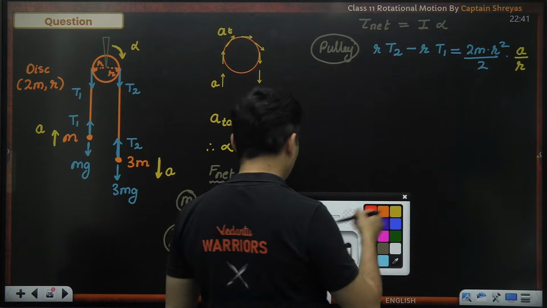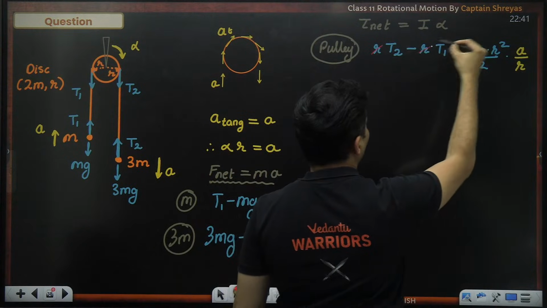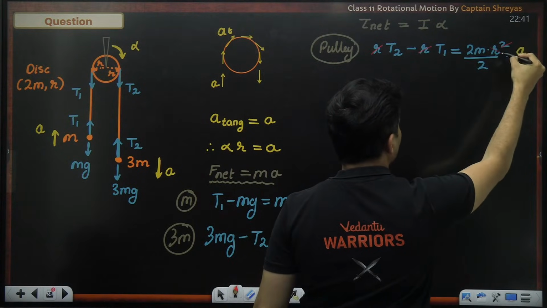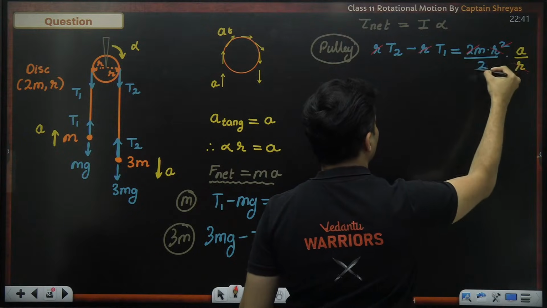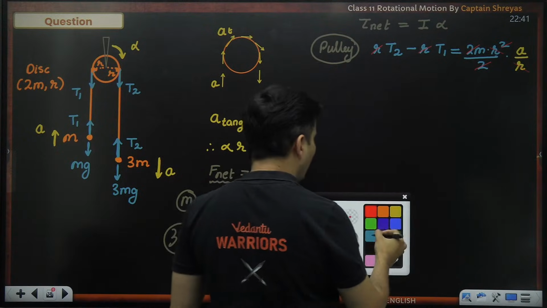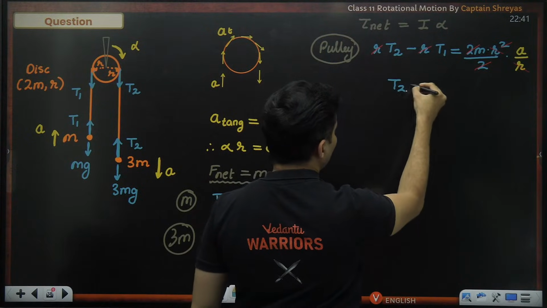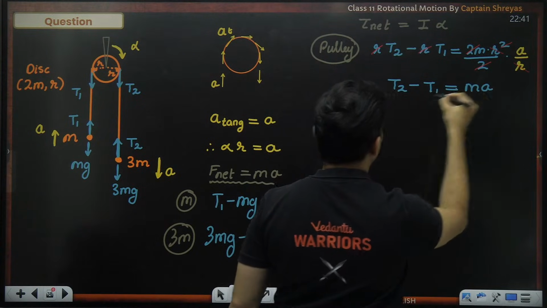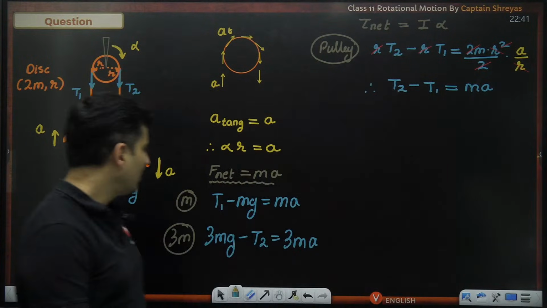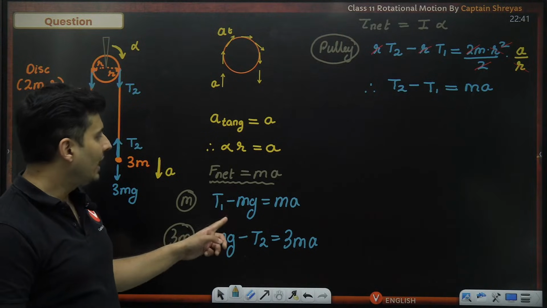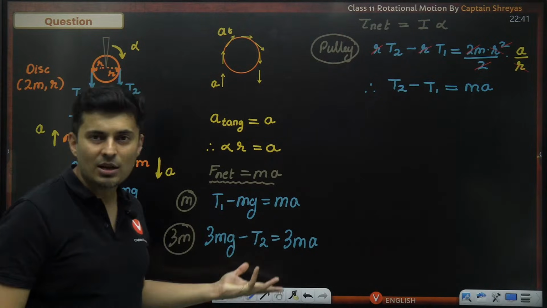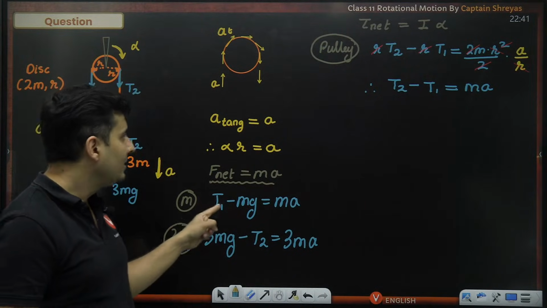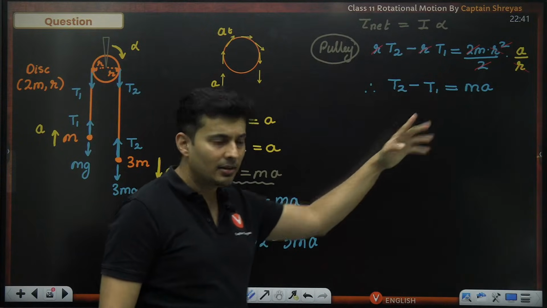But before that, a few things that we can cut. R and this R, this R and this R also go. This 2 and this 2 also go. What am I left with? T2 minus T1 is equal to just ma. That's my third equation. I have a feeling that we should just add all these three equations, because when I add, T1 and negative T1 will cancel.